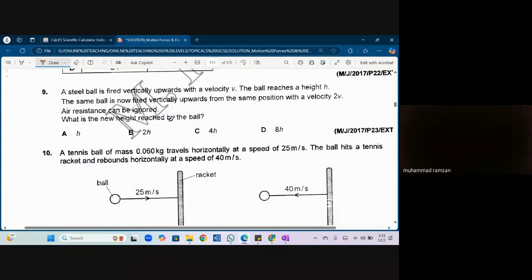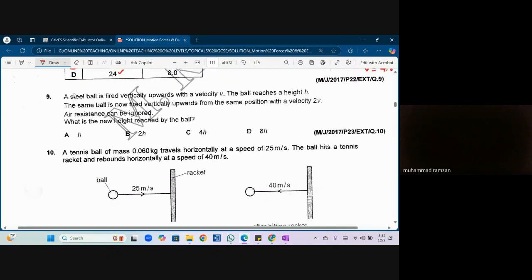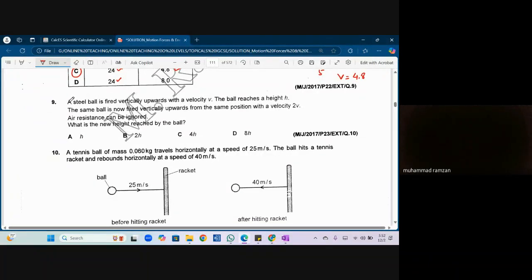Acha, this is basically a question of the law of conservation of energy. If you want, we can do this, or we can leave it. Whosoever is interested, we can do this. Now, let's see how we can do this type of question.